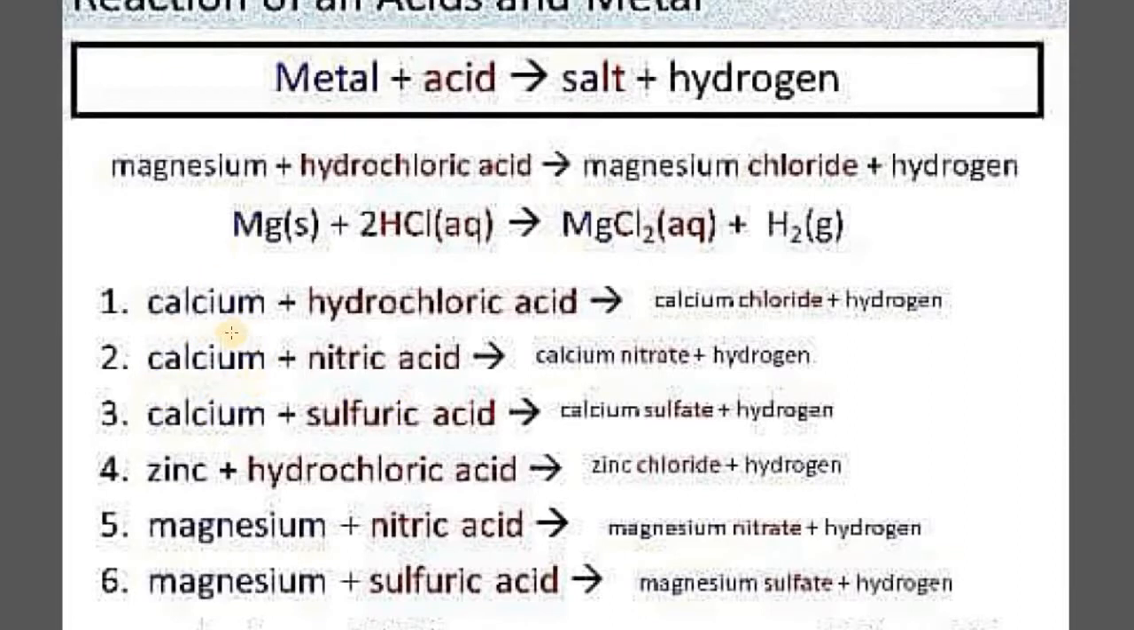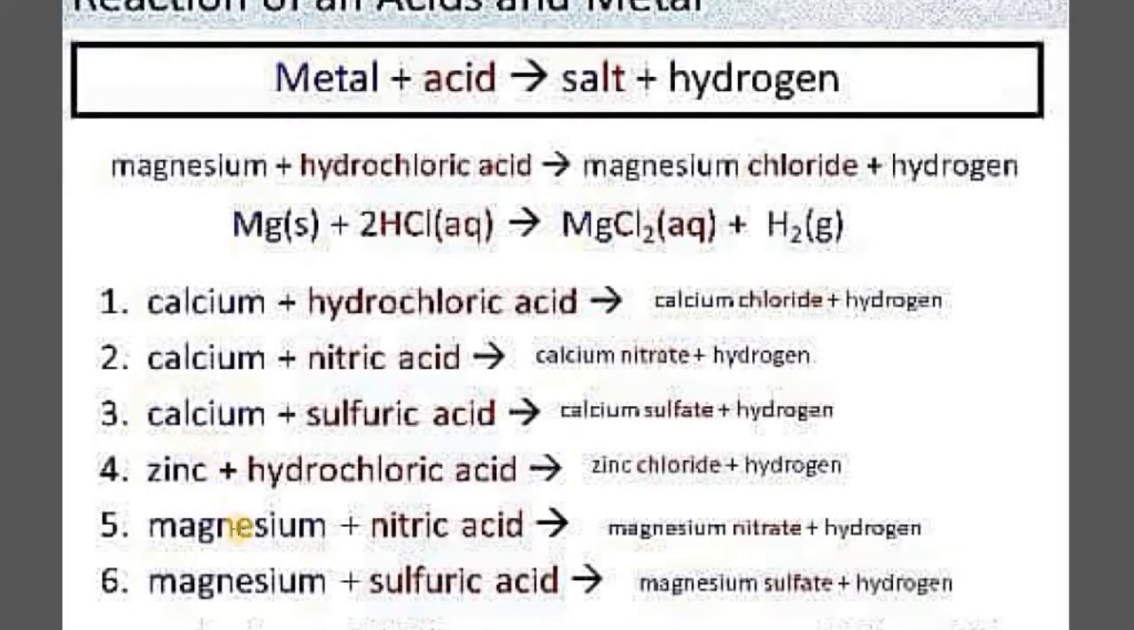So what do you think? The salt will remain similar? No. It will depend upon which particular acid we have taken, and according to that the metal salt will be formed. With hydrochloric acid it will be calcium chloride, with nitric acid it will be calcium nitrate, with sulfuric acid it will be calcium sulfate. And hydrogen will be the common product in all these cases.